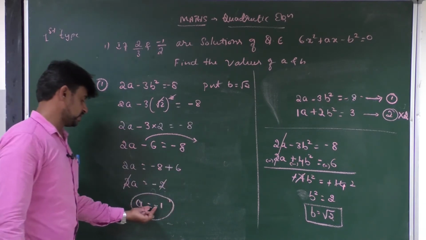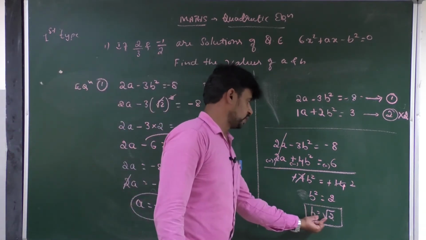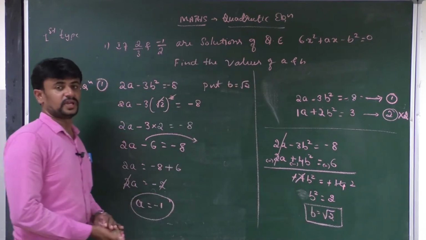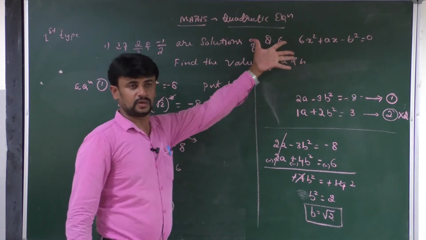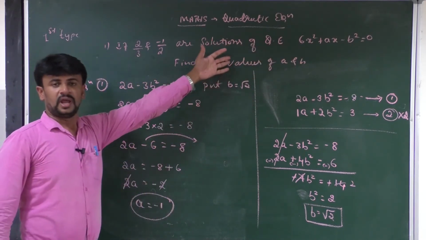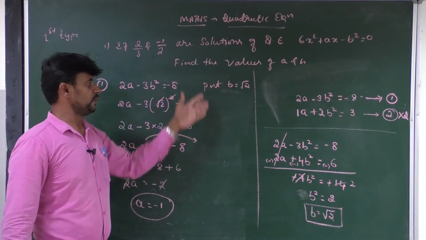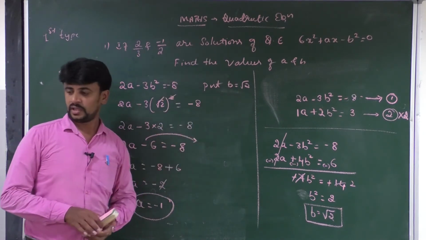Okay, the value of a is equal to minus 1 and the value of b is equal to root 2. In this way we can easily find the values of a and b. Okay, you have so many questions in your exercise, you can solve them by following this method.